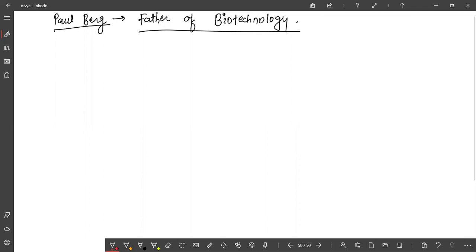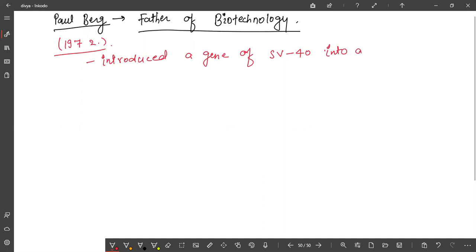So Paul Berg in 1972 introduced a gene of simian virus 40, that is called the SV40 gene, into a bacteria with the help of lambda phage.